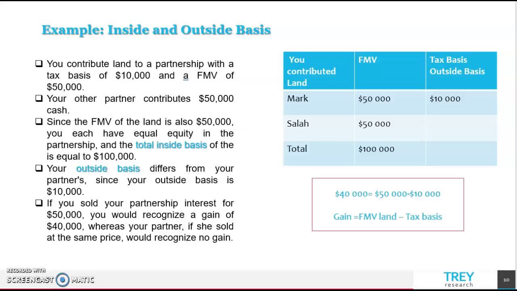However, your outside basis differs from your partner's, since your outside basis is $10,000, while that of your partner is $50,000. If you sold your partnership interest for $50,000, you would recognize a gain of $40,000, whereas your partner, if she sold at the same price, would recognize no gain.